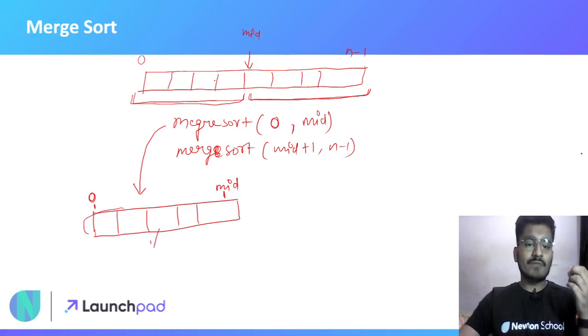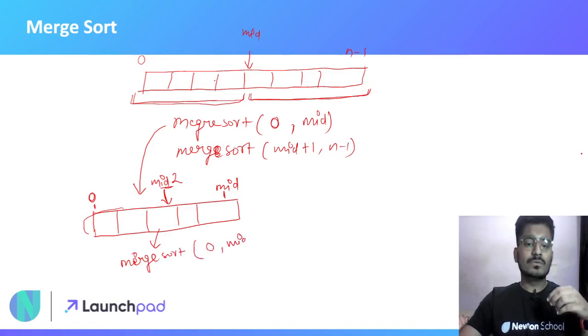So I will again call merge sort, and suppose this index is mid 2. So I will call merge sort 0 to mid 2 and merge sort mid 2 plus 1 to mid.